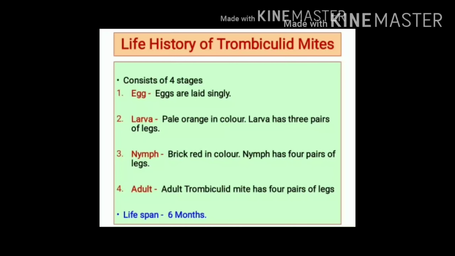Life history of trombiculid mites consists of four stages. These are egg, larva, nymph, and adult. Eggs are laid singly. Larva is pale orange in color and has 3 pairs of legs. Nymph is brick red in color and has 4 pairs of legs. Adult trombiculid mite has 4 pairs of legs. Entire lifespan of trombiculid mite is 6 months.